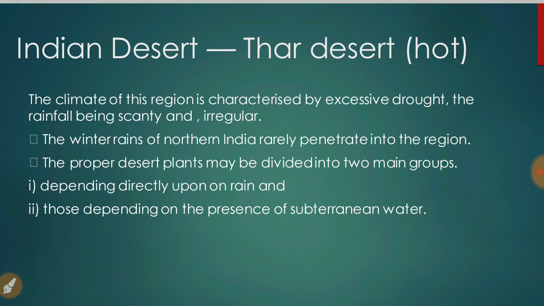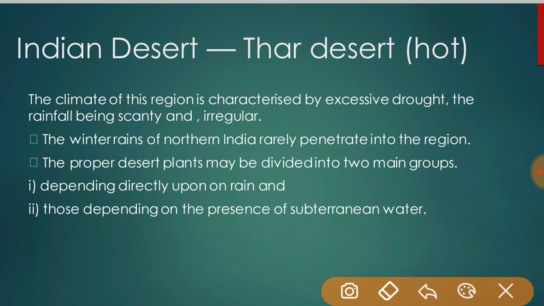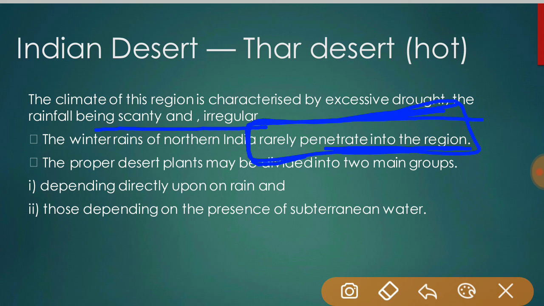So let's talk about the Indian desert, which is the Thar Desert, and it is hot in nature. The climate of this region is characterized by excessive drought and rainfall being scanty and irregular. The winter rains of northern India rarely penetrate into this region. November to March is characterized by extreme variations of temperature, and the temperature is frequently below freezing point at night.